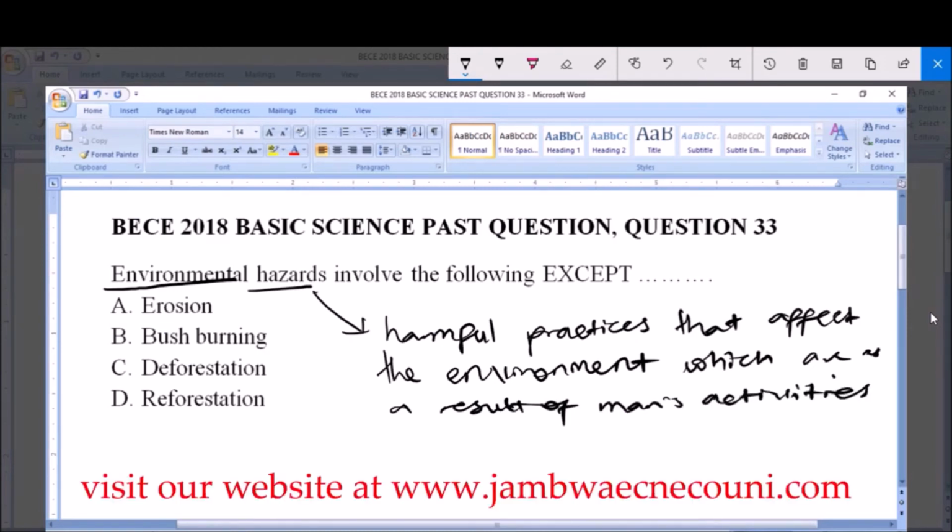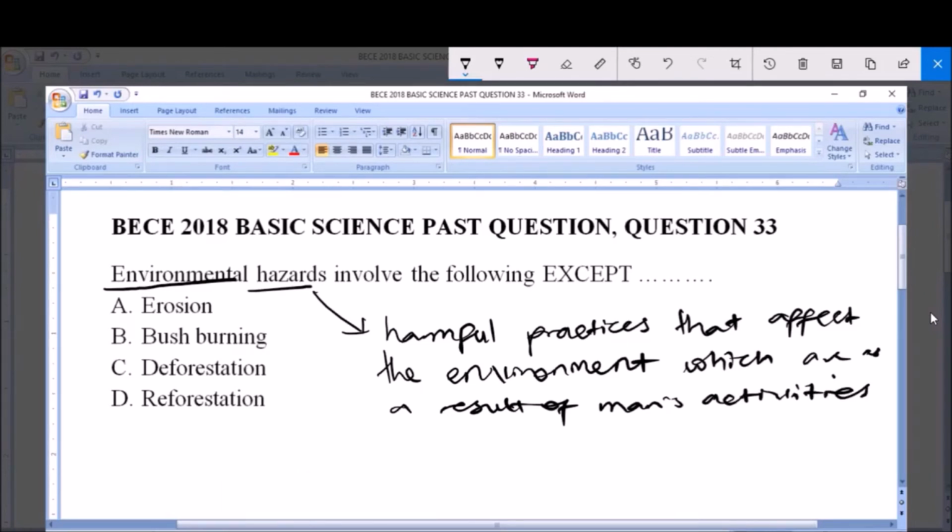They are harmful and affect the environment, and that's why we refer to them as environmental hazards, because they cause damage to the environment. But the question says environmental hazards involve the following except, that is, which of these is not an environmental hazard? When you see the word except, it simply means the negation, the negative of your question. So which of these is not an environmental hazard?